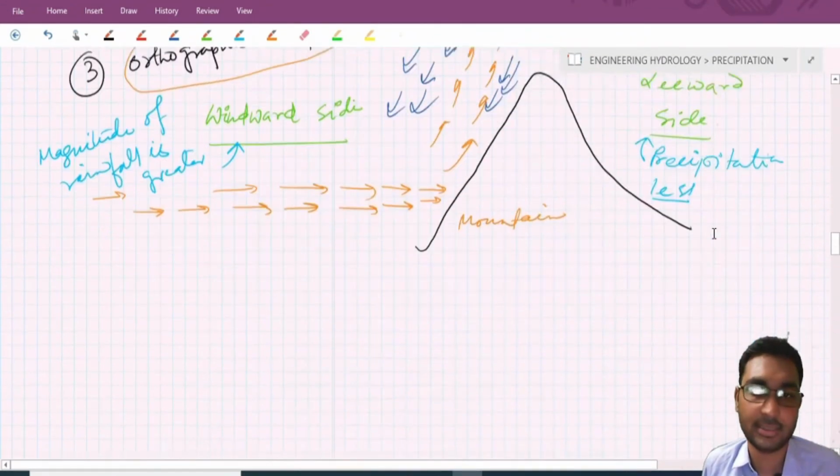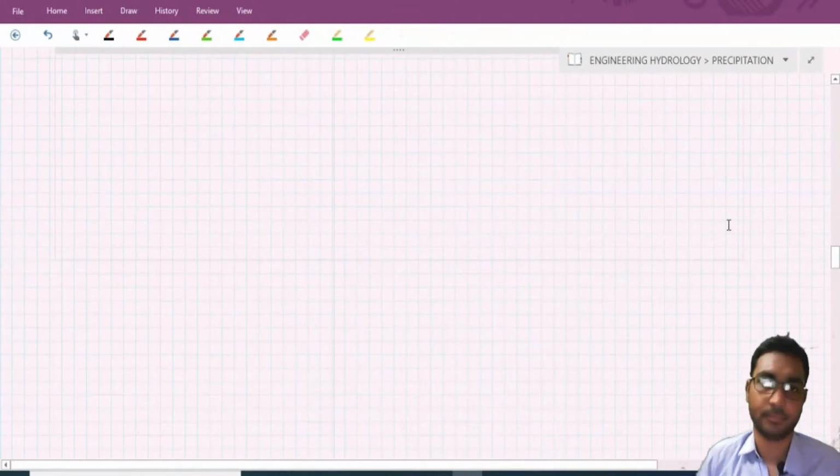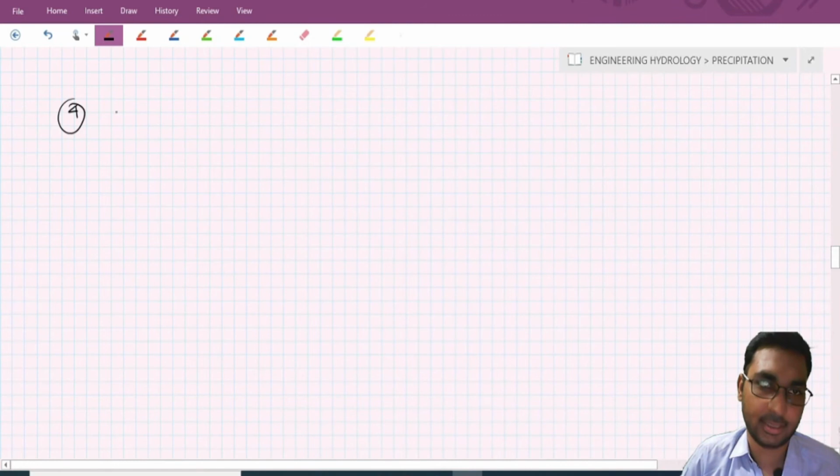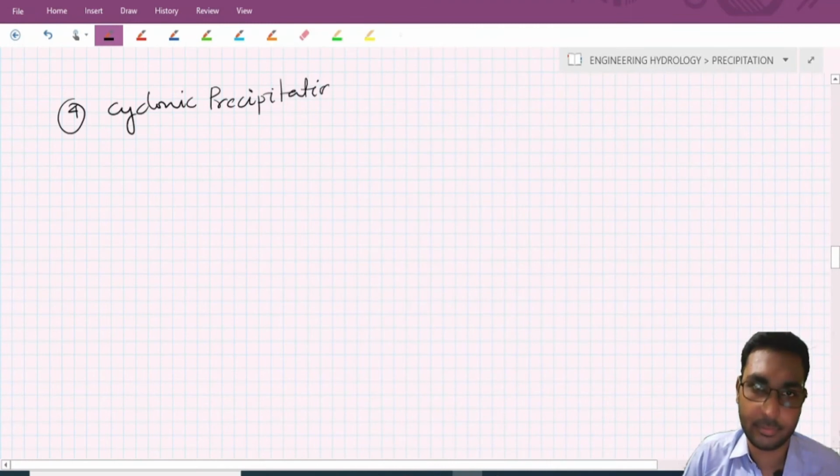Now the fourth one is cyclonic precipitation.